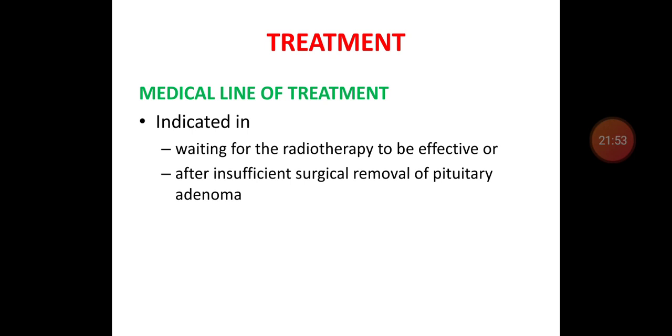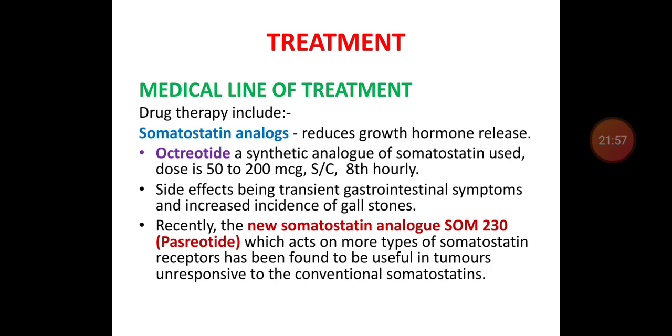In that situation, medical treatment is used. The drugs used in medical treatment fall into three groups: somatostatin analogs, dopamine agonists, and growth hormone receptor blockers or antagonists.